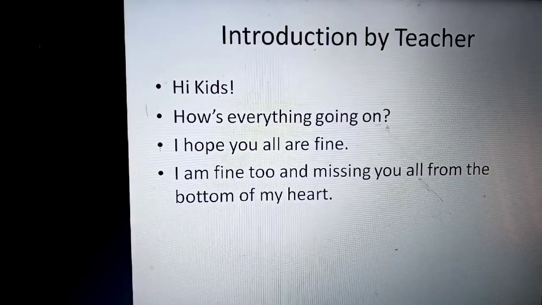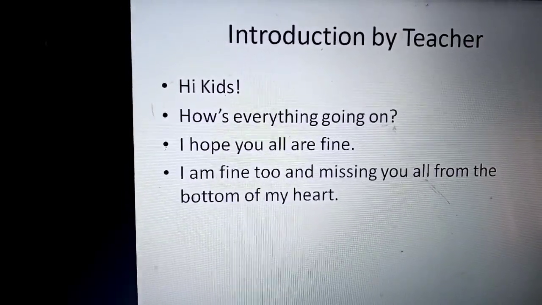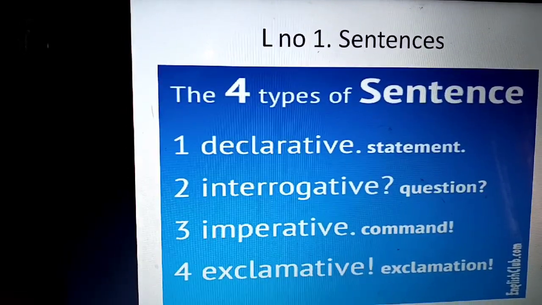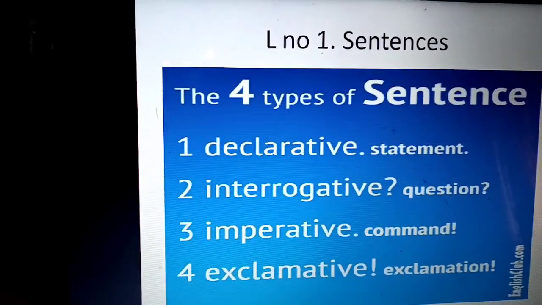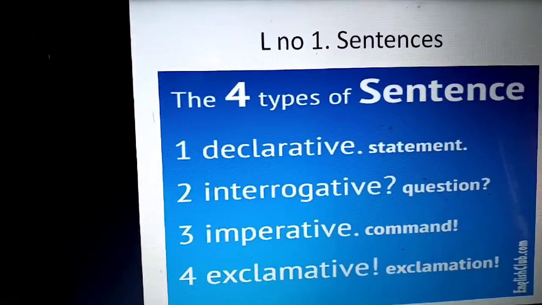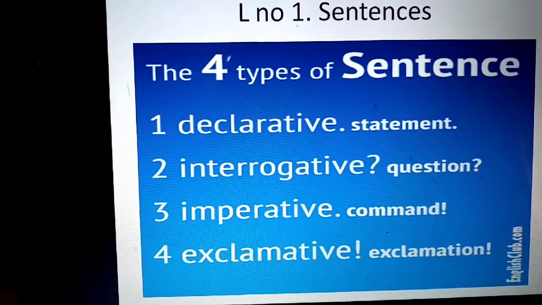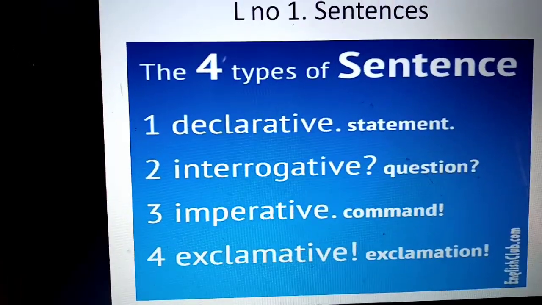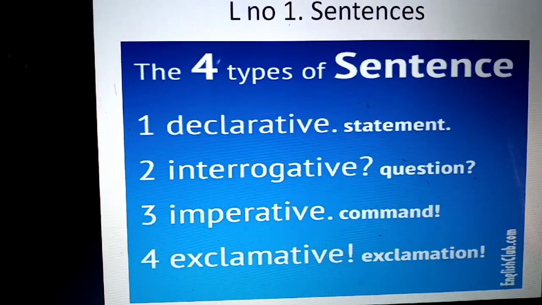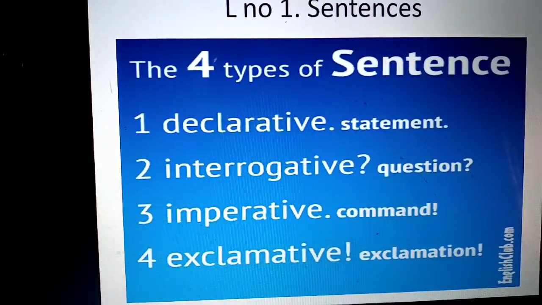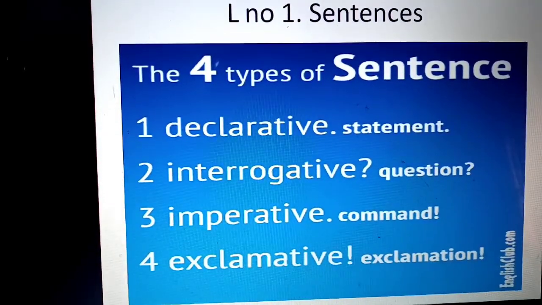Yes. Today we are going to begin a new lesson, lesson number 1, sentences. And as you all know, you have learned earlier that we have 4 types of sentences. Declarative sentence, which is also known as a statement or an assertive sentence.